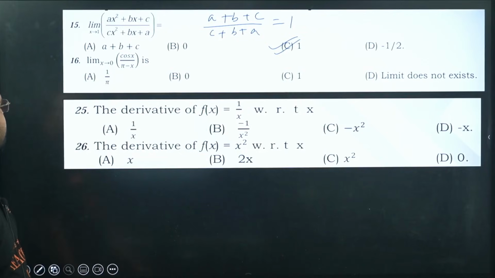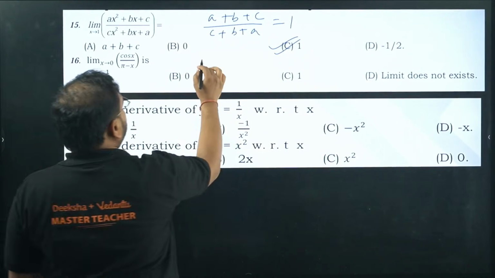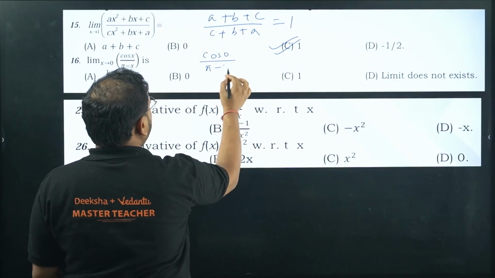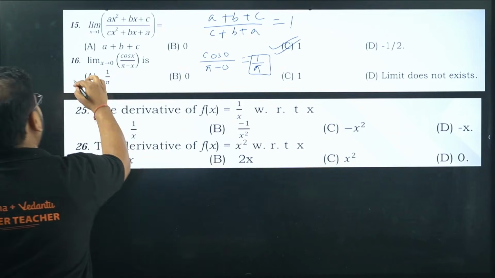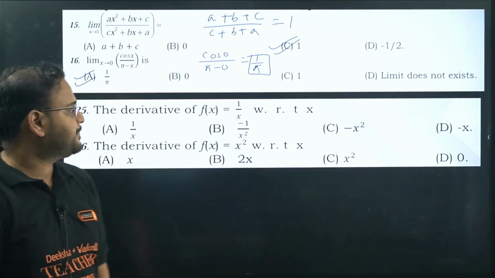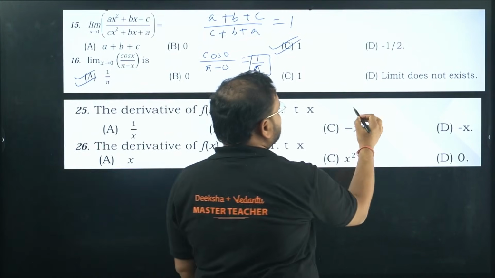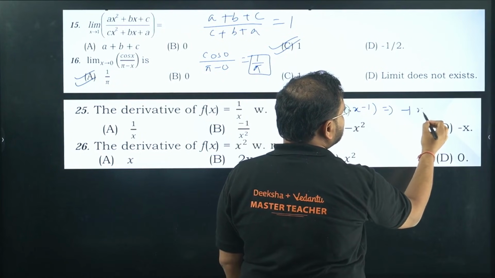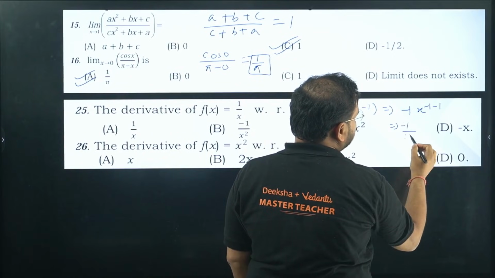Answer is 1. cos x upon pi minus x, substitute x as 0 in the limit. You will have cos 0 upon pi minus 0. Cos 0 is 1 upon pi. The answer is 1 upon pi. Option A. Okay. 25th one. Derivative of f(x) equals 1 by x. So you write this as x power minus 1. Derivative of this is given by minus 1 into x power minus 1 minus 1. So I'll have the value as minus 1 upon x power 2.